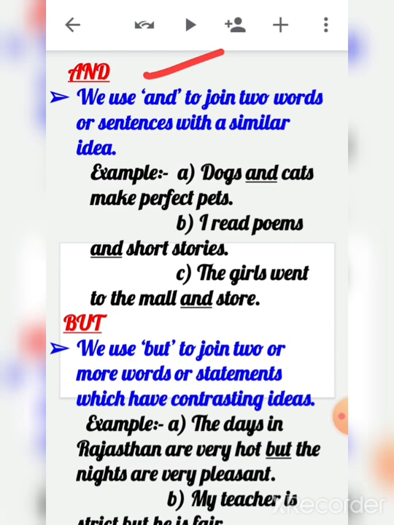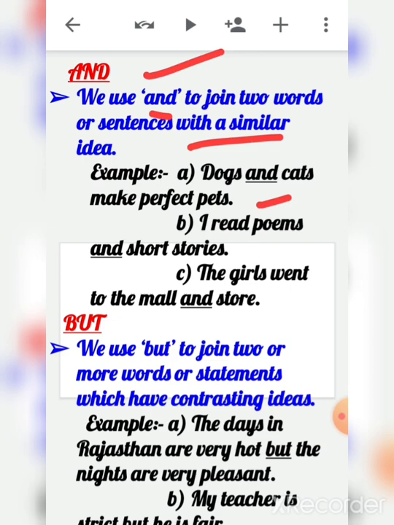We use "and" to join two words or sentences with a similar or same idea, right? Example: dogs and cats make perfect pets. If it were written like this, dogs make perfect pets, cats make perfect pets, both are saying a similar thing. So we have joined the sentences using "and". Dogs and cats make perfect pets.